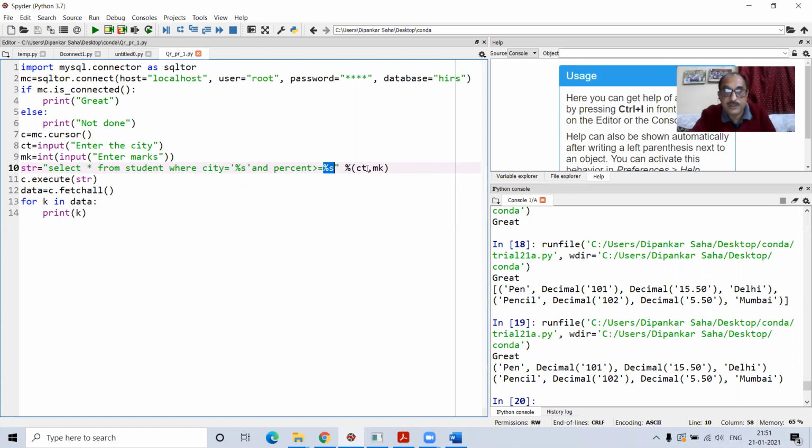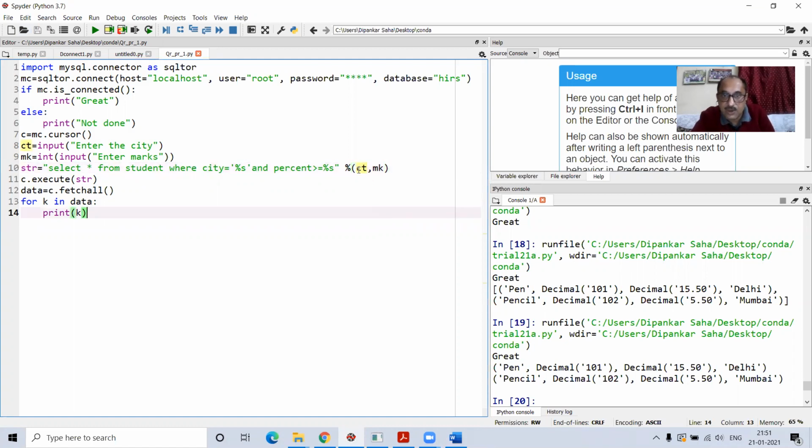Now what I will do, I have to write here percent. Now after this percent sign, we have to provide a tuple. Okay, we have to provide a tuple. What is the tuple made of? The tuple is made of the two values which the user has passed, so CT and MK.